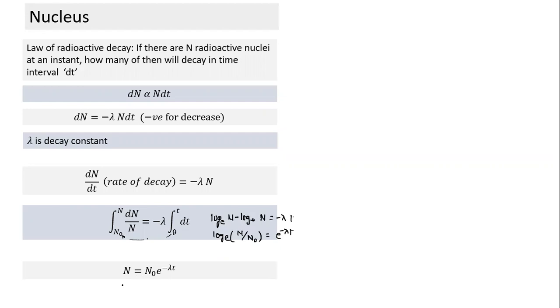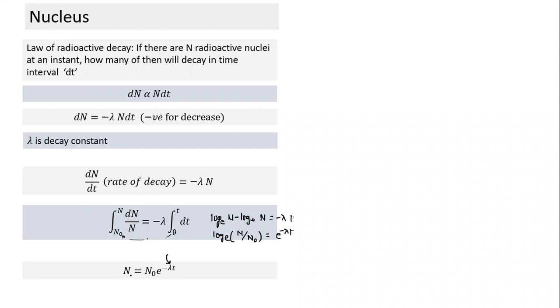What does this expression give you? Let's look at this term here, the decay constant. What does a higher decay constant mean? It means the probability of decay of any nucleus is higher, so more decays will take place.